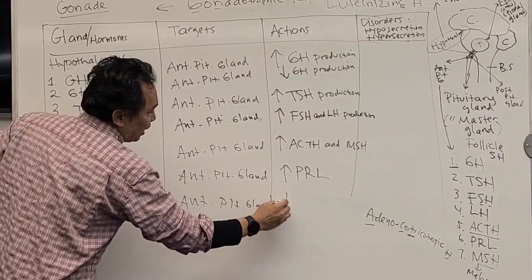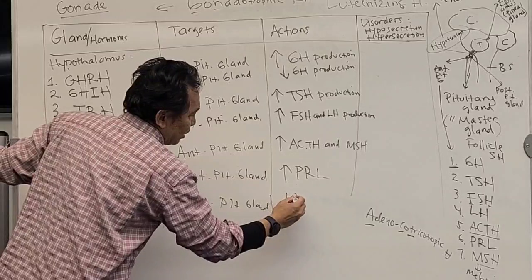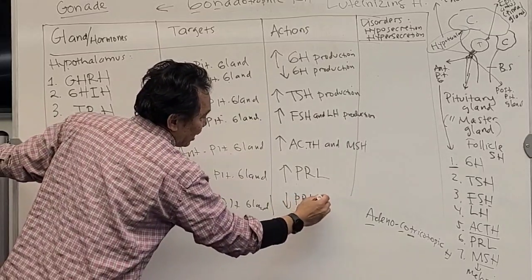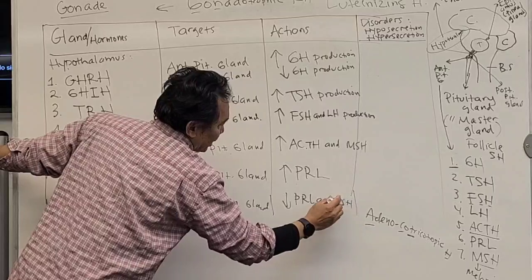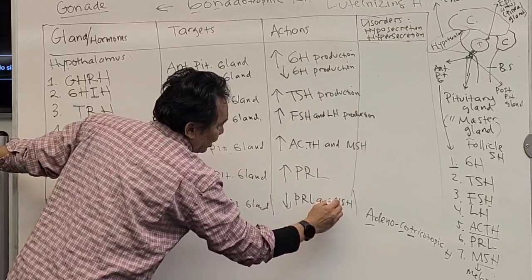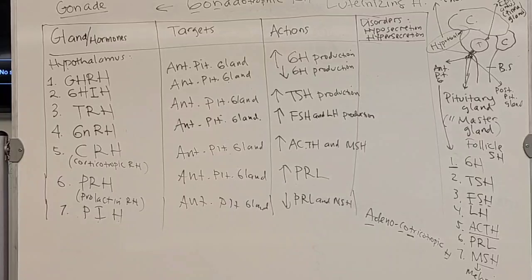The action will be to inhibit PRL, the prolactin, and it also inhibits MSH, melanin stimulating hormone. Are you following this?